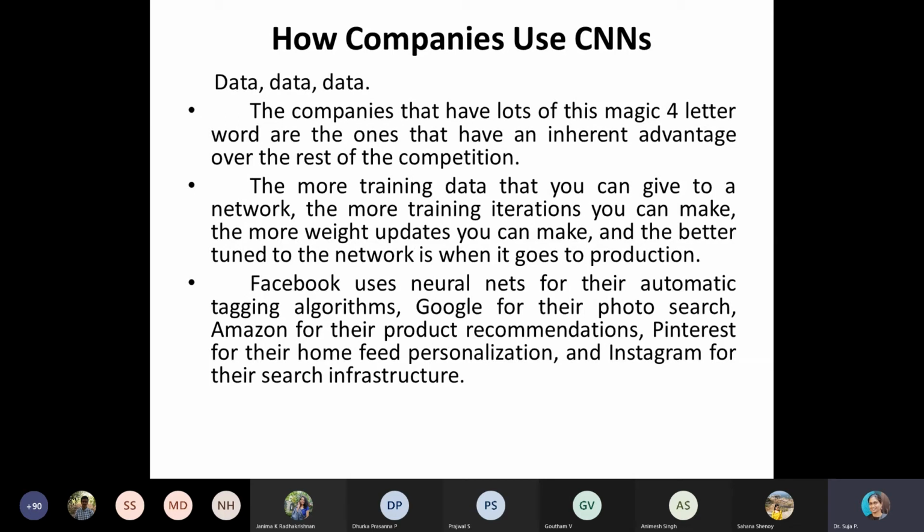Suppose you watch your favorite YouTube channels that you have subscribed to, or you are randomly watching some movies. Based on the genre you watch, the subsequent kind of movies will be popping up. Suppose you are watching a stand-up comedy show once or twice, then the subsequent videos popping up for you to watch further will be of the same kind.